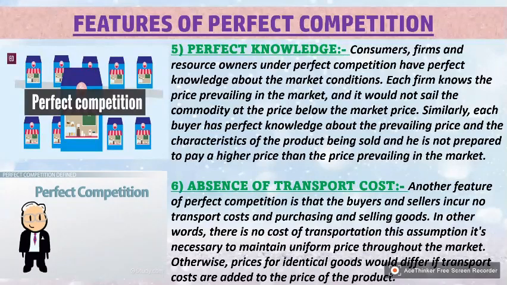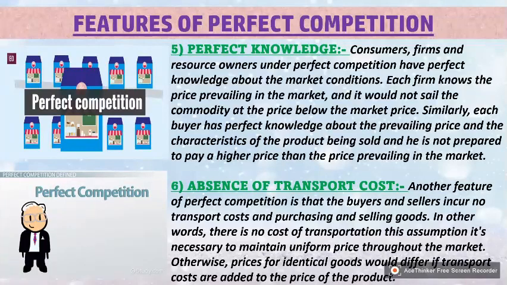Last is the absence of transport cost. Another feature of perfect competition is that buyers and sellers incur no transport cost in purchasing and selling goods. In other words, there is no cost of transportation. This assumption is necessary to maintain a uniform price throughout the market. Otherwise, the price for identical goods would differ if transport costs are added to the price of the production.